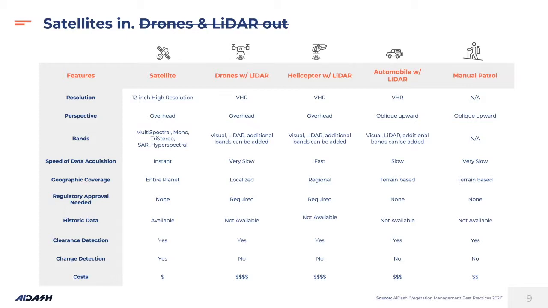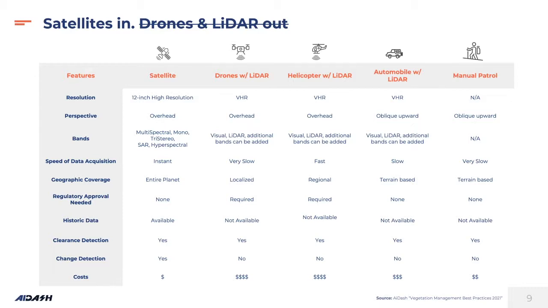Automobile and manual, we don't require. This is one of the most important points: the availability of historical data. Except satellite, no other mode provides historical data availability. So if you want to acquire historical data for the last couple of years, it is only and only available in satellite.